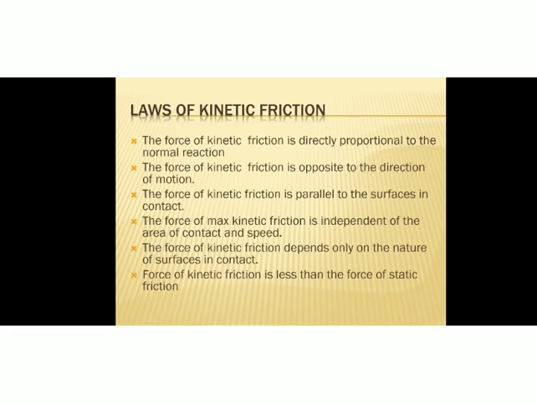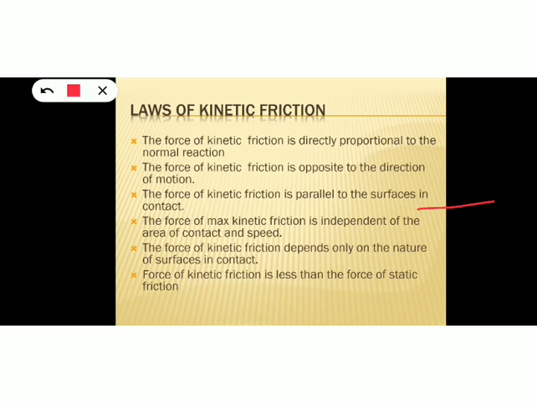Again, in the kinetic friction, we have two types of friction. That is sliding friction and rolling friction. Because an object can slide over the body or surface of another object, and similarly, an object can roll over the surface of another object, just like a ball rolling on the ground. Okay, so two types of kinetic friction are there, sliding friction and rolling friction. So sliding friction is the opposing force that comes into play when one body is actually sliding over the surface of another body.